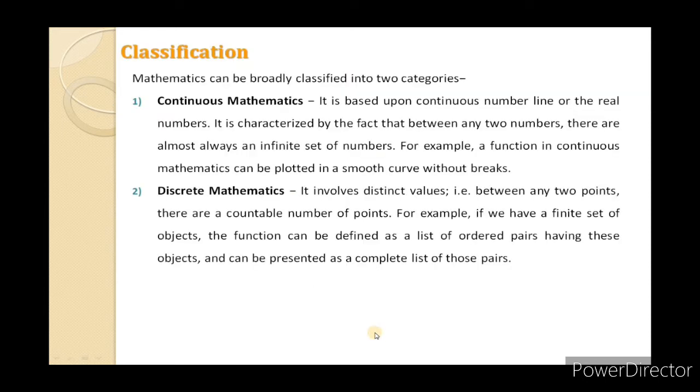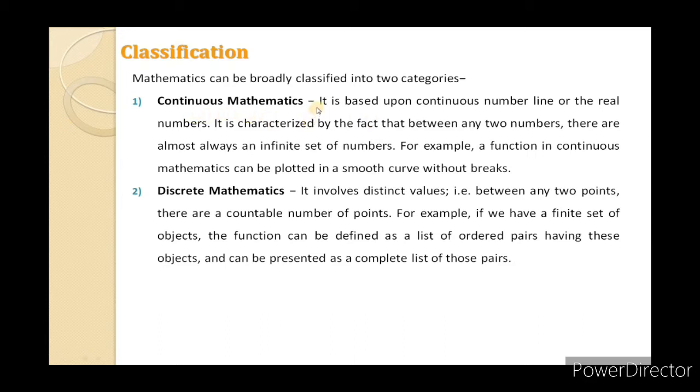Now we will move to the classification of mathematics. The general mathematics that we have studied, we call continuous mathematics. We will see the classification. Mathematics can be broadly classified into two categories. The first is continuous mathematics and the second is discrete mathematics. The meaning of continuous is anything without a break. Just like any graph, we call it continuous.